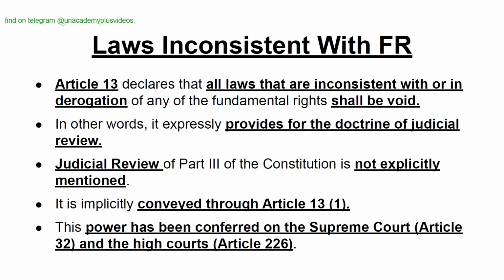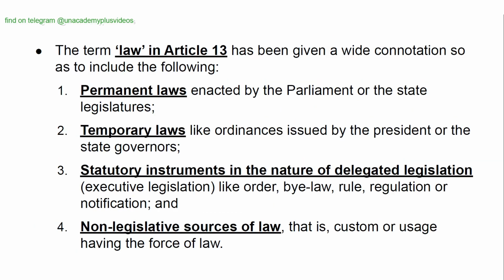Laws inconsistent with fundamental rights. Article 13 declares that all laws that are inconsistent with or in derogation of any of the fundamental rights shall be void. In other words, it expressly provides for the doctrine of judicial review. Judicial review of Part 3 of the Constitution is not explicitly mentioned. It is implicitly conveyed through Article 13(1). This power has been conferred on the Supreme Court under Article 32 and the High Courts under Article 226.